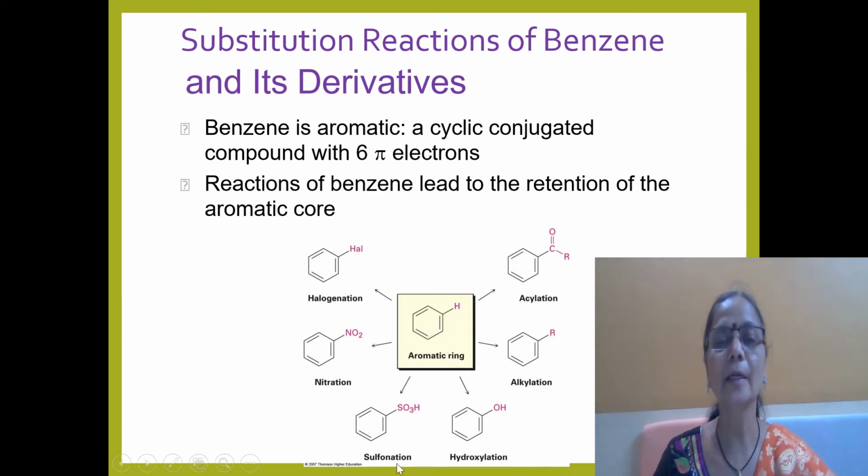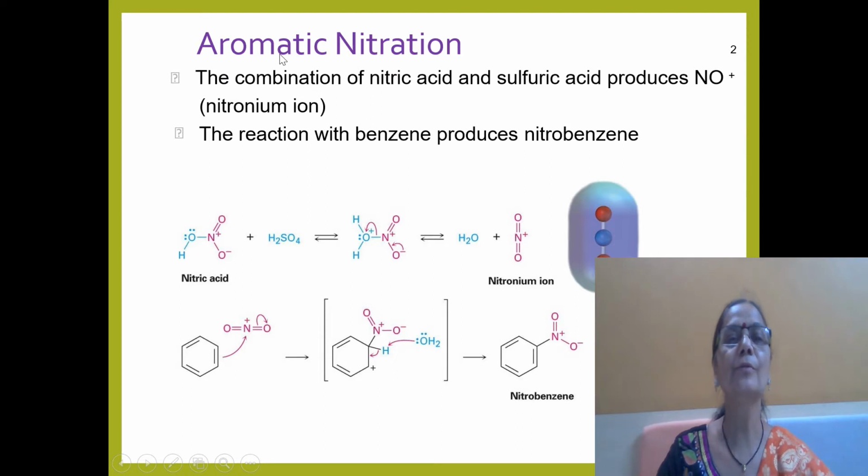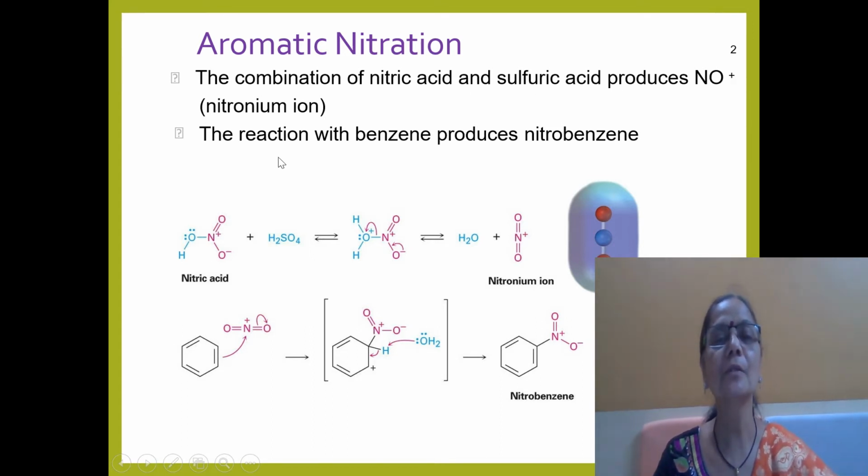Now, the aromatic benzene ring can undergo acylation, alkylation, hydroxylation, sulfonation, nitration, and halogenation. These varieties of reactions are possible. Now we are going to study aromatic nitration. In this aromatic nitration, we take nitric acid and sulfuric acid, which produce the nitronium ion. This nitronium ion acts as an electrophile. The reaction with benzene produces nitrobenzene.